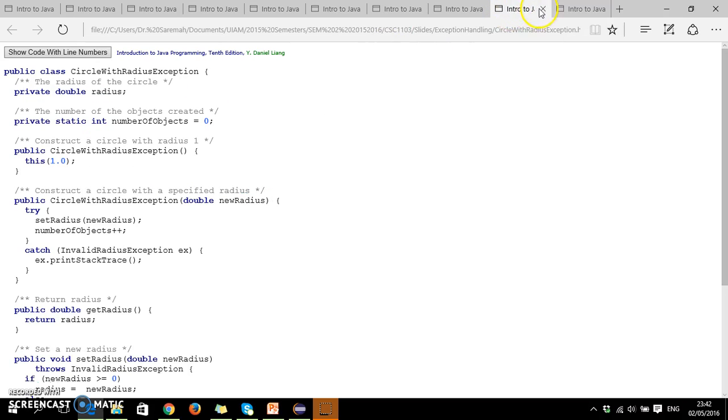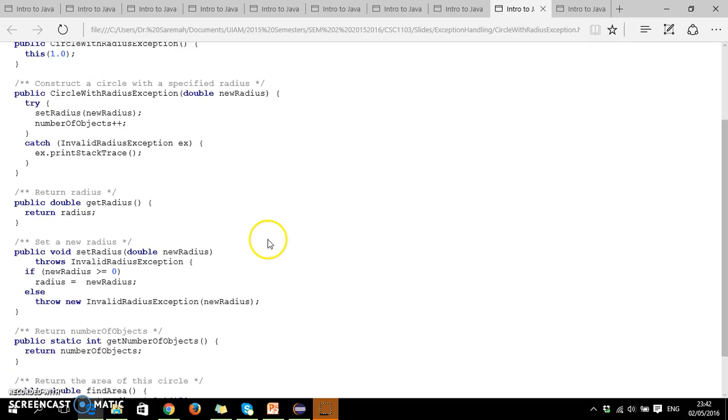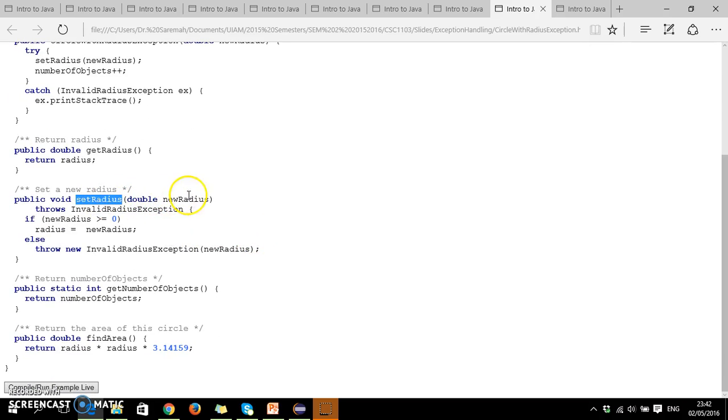This is unacceptable, because by right the radius must be positive. So the new radius value will be assigned only if the value passed is positive, and in this case it will actually throw an exception object.